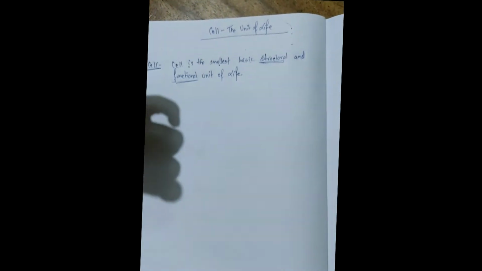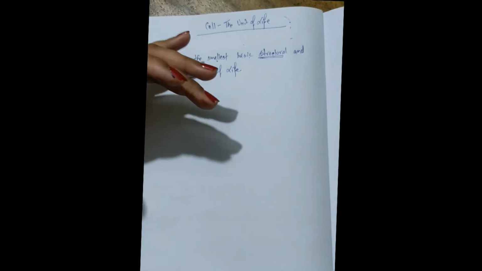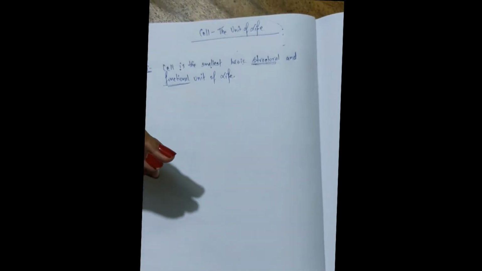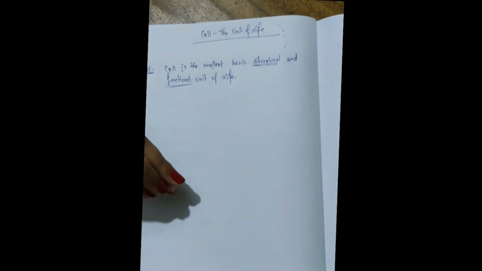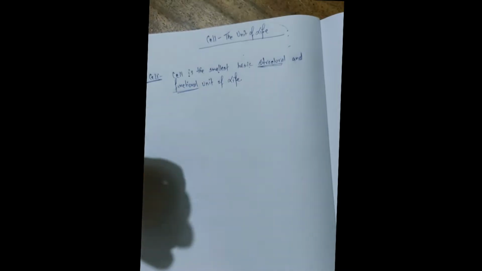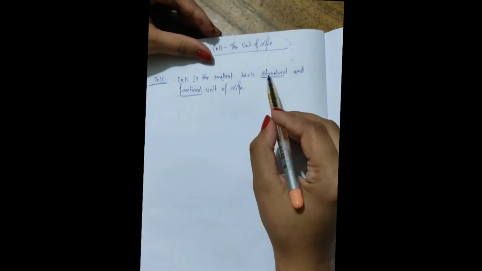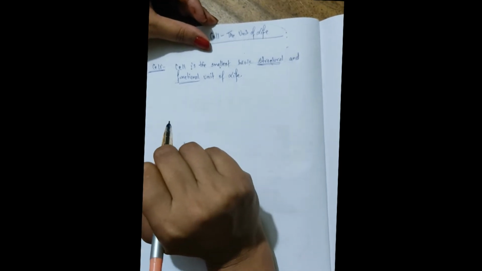Now, why is the cell called the structural and functional unit of life? Because all living organisms are made up of cells, and cells are also essential for performing all the various life processes which are required for sustaining life. Furthermore, cells provide form and structure. They process the nutrients and convert them into a usable form, usable energy. Also, multicellular organisms have specialized cells that perform specific functions. That's why the cell is called the basic structural and functional unit of life.